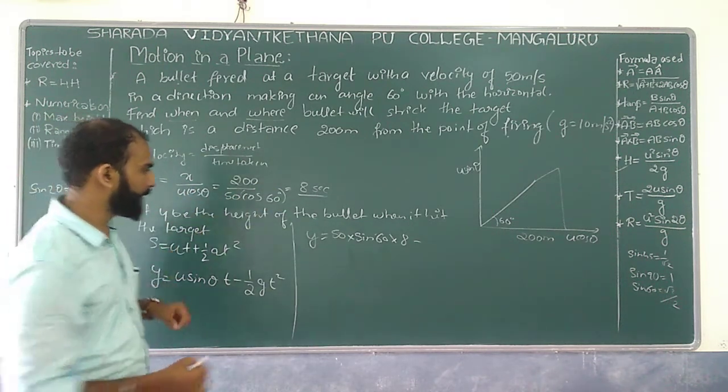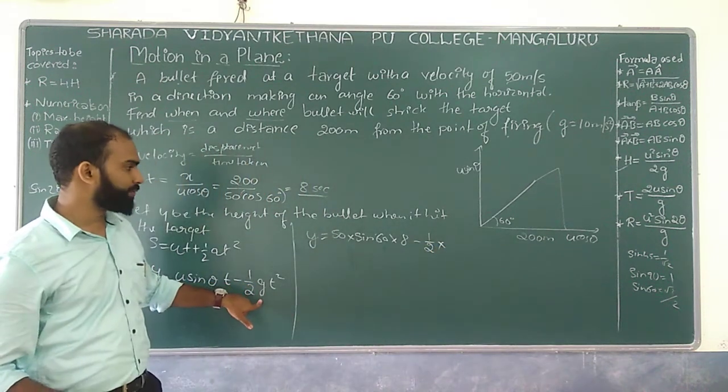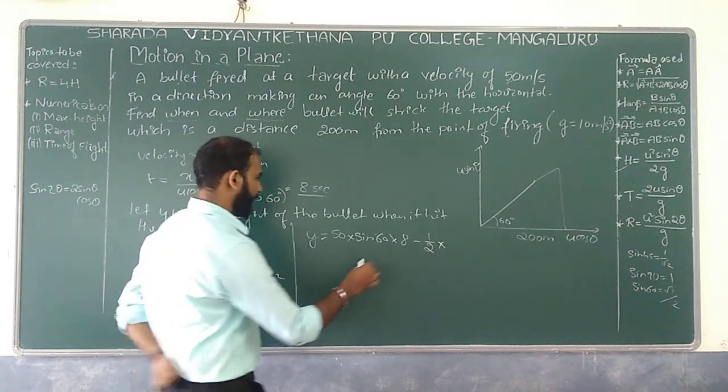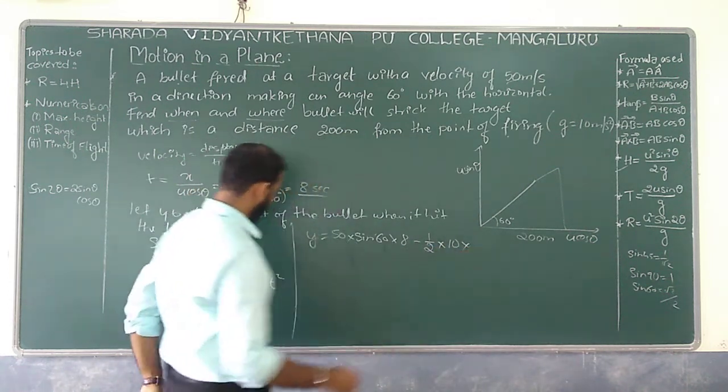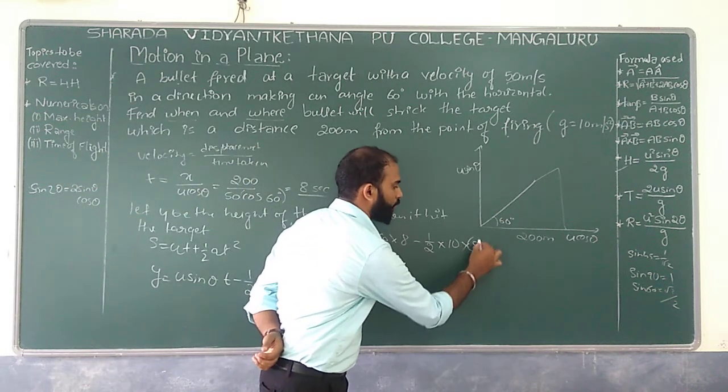Then minus half into the value of g, which is given as 10 meter per second square in the question itself, so we go with 10 into the t value, once again 8 whole square.